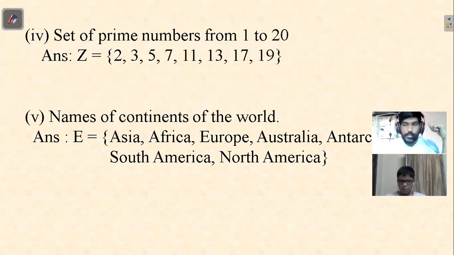So what did we do in today's class? We studied the definition of a set. What is the definition of a set? A well-defined collection of objects is a set. And there are two methods of writing sets. The first method is called the listing method or roster method. The second method is called set builder. We will see that in our next class.